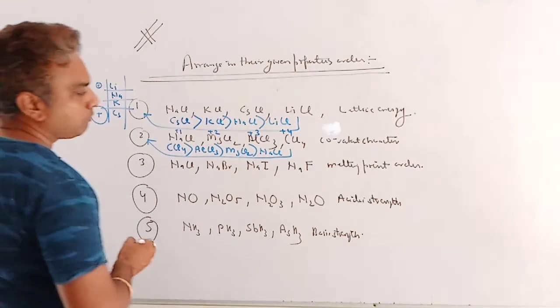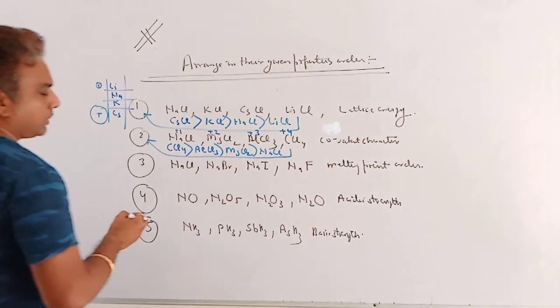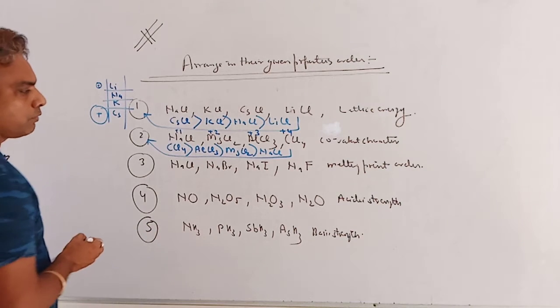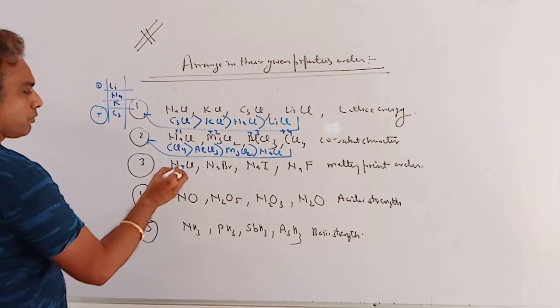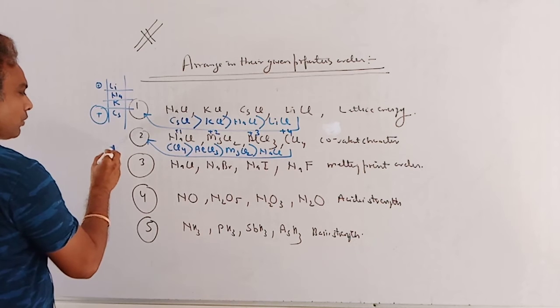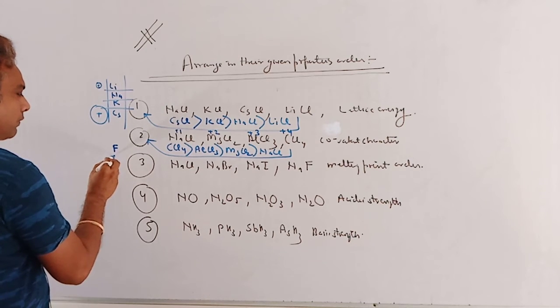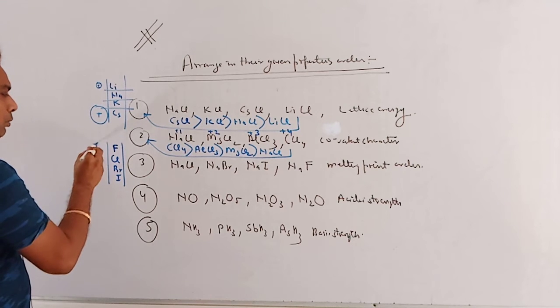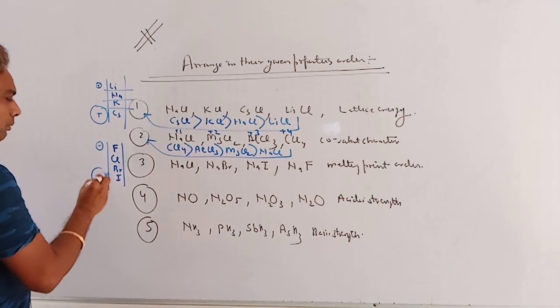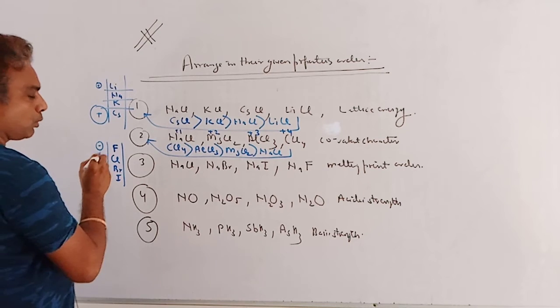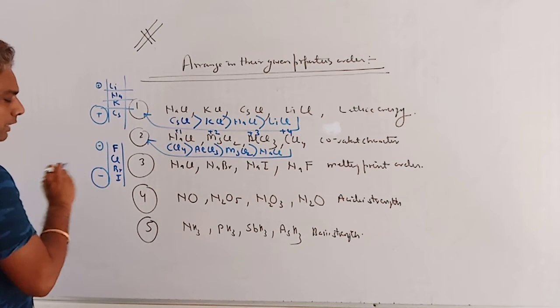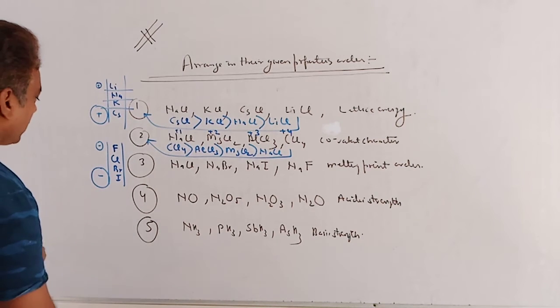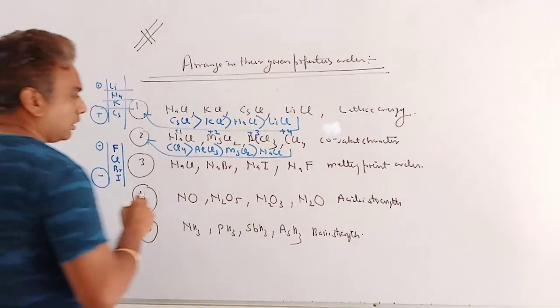Melting point, which is inversely proportional to polarization. The position of halogens in periodic table is F, Cl, Br and I. As we move down, the anionic size increases, so polarization increases, so melting point decreases.